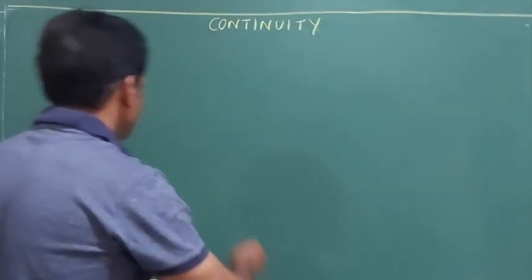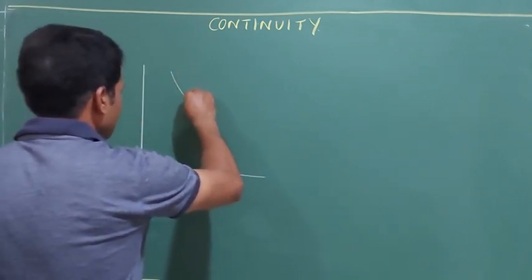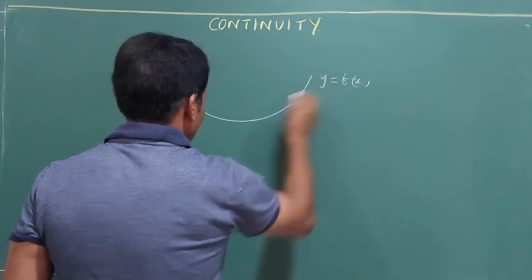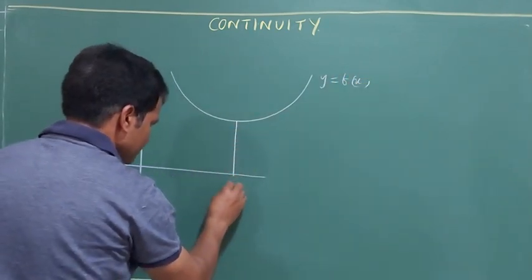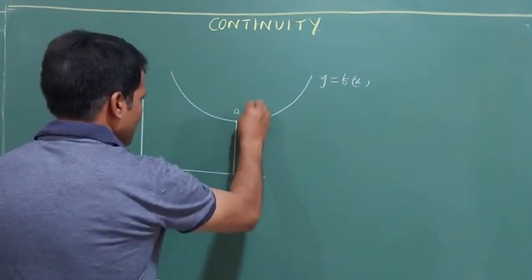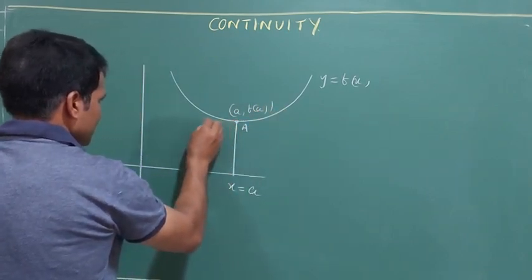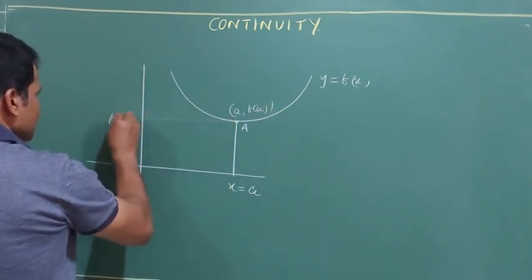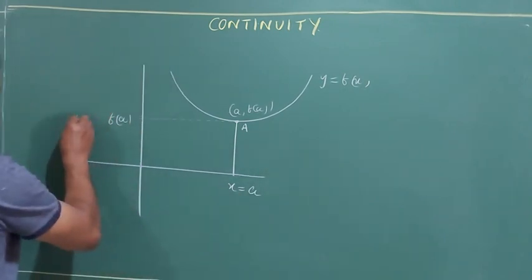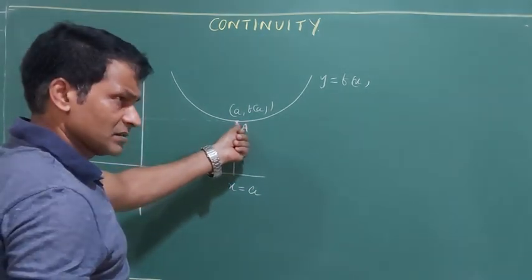That means if I consider a function f(x), and take a point x is equal to a, then at this point it is (a, f(a)). This value is f(a): x is equal to a and y is equal to f(a). This is the y axis. This is the domain, this is the range. That means at this point the domain and range both exist.